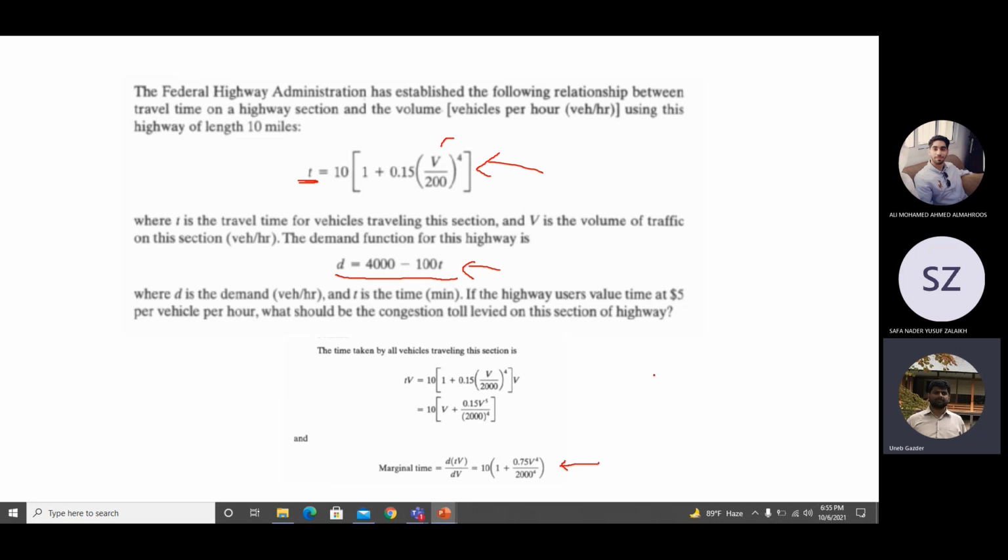You can do the same thing with average salary: the highway users have an average salary and average working hours per month, and you can calculate the time value of money for them. Their time value of money is $5, so every hour they spend extra on the highway is worth $5 to them.